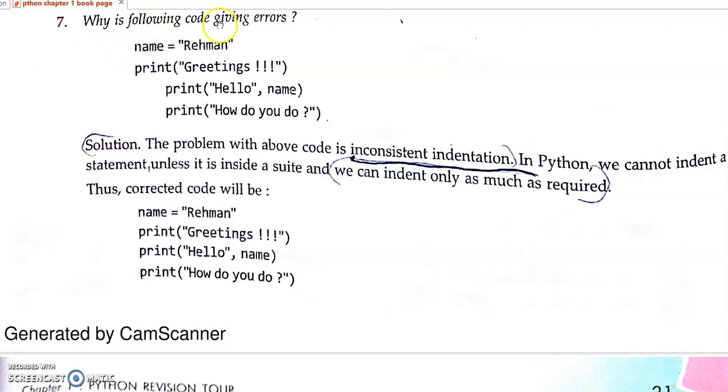So why is the following code giving an error? Seeing this code, we can tell that it contains improper indentation, because if you specify any condition, that is, if you are using any loop or if statement, then only indentation will be allowed. Here, without introducing any loops or conditions, they did the indentation. So it is an indentation error, inconsistent indentation. It can be corrected by writing in the same line. Understand?